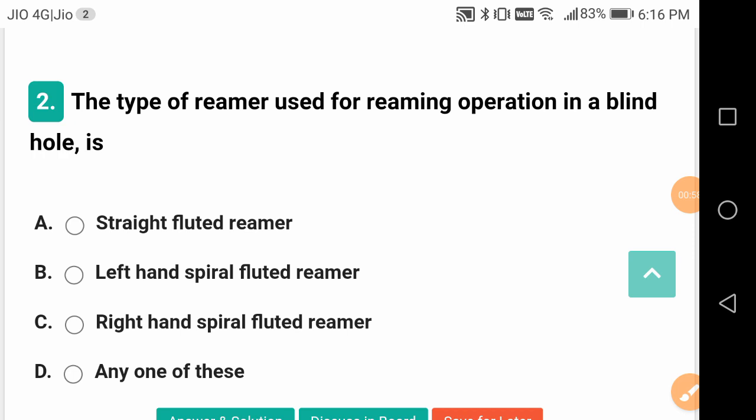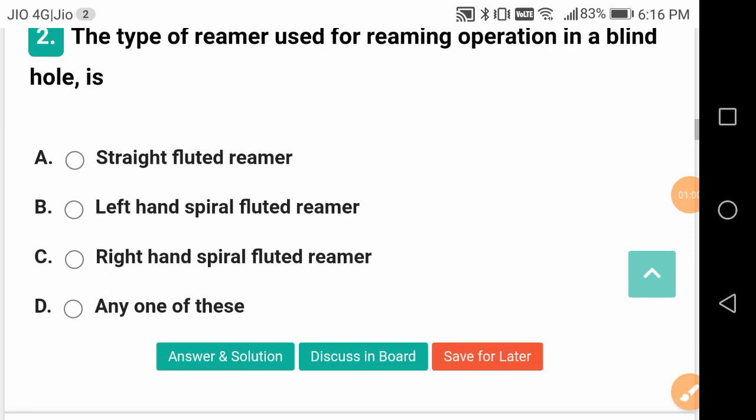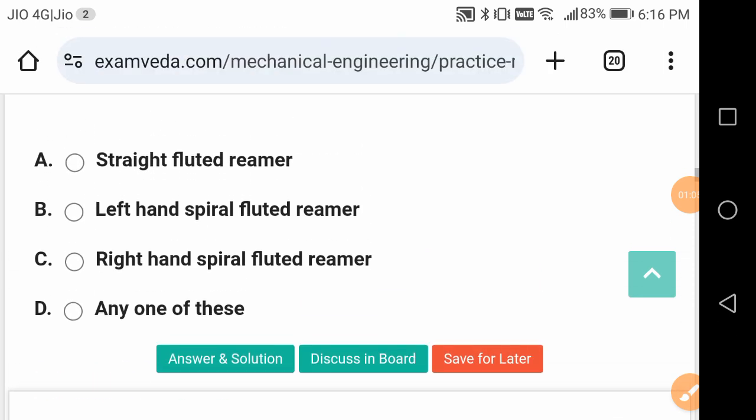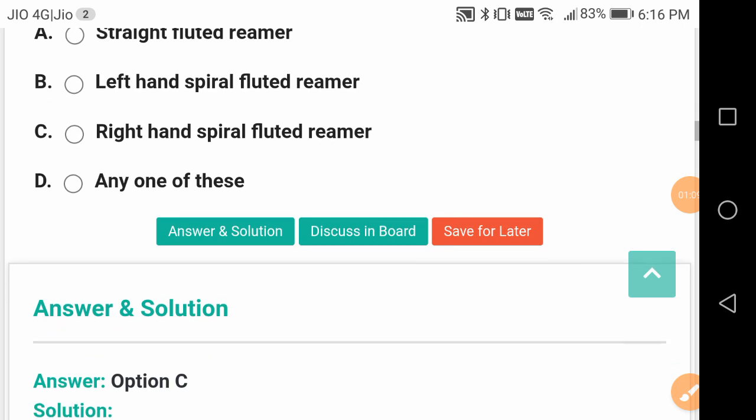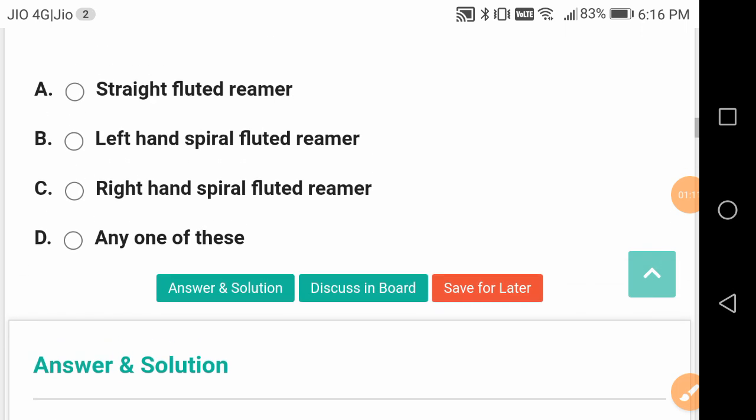The type of reamer used for reaming operation in a blind hole is which type of reamer? Reaming is basically a finishing operation. So to finish a hole, which is normally rough after the drilling, it is used. But which type of reamer? Right hand spiral fluted reamer.